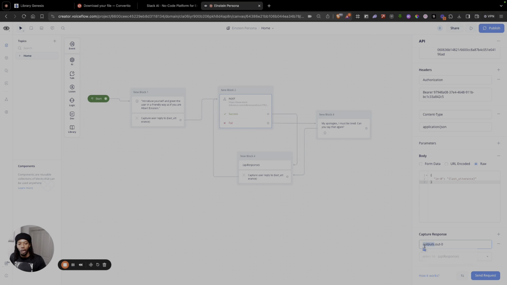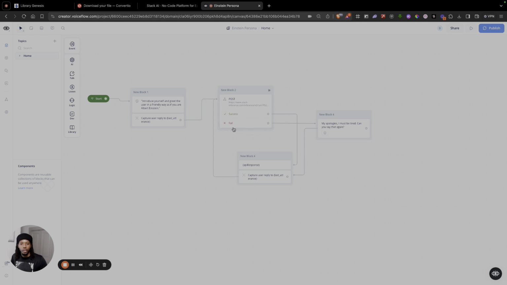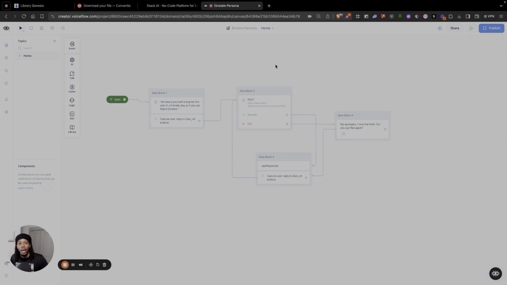So it's actually outputs.out0. That's how you capture that response, and then we're going to apply that to a variable that we just created called API response. So after the API call is successful, it will move here and display our API response to the user, and then the user can go on and keep having a conversation with Albert Einstein forever. So at this point, I think we're ready to actually test it out.